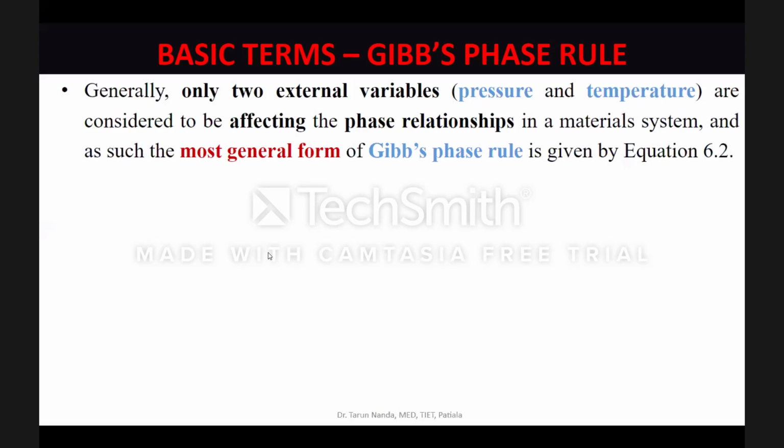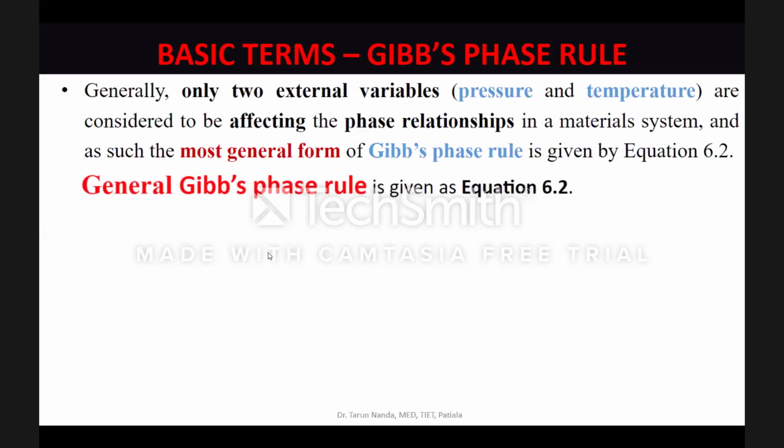As I said, generally only two external variables, pressure and temperature, are considered to be affecting the phase relationships present in a material system. And as such, the most general form of Gibbs phase rule would be where E would be equal to 2. Whenever pressure and temperature are the only two variables affecting the phase relationships present in a material system, the Gibbs phase rule would be called the general Gibbs phase rule. And this is the most common form in which the Gibbs phase rule would be used.